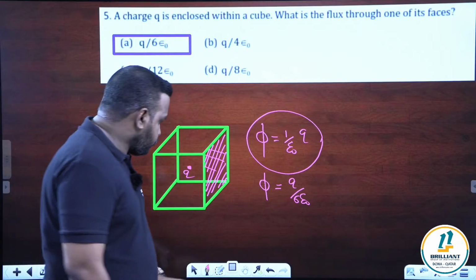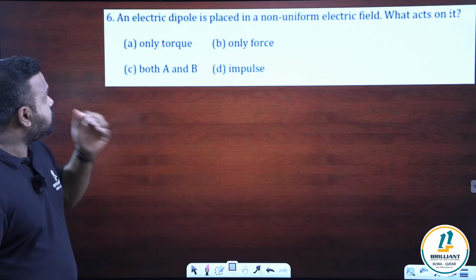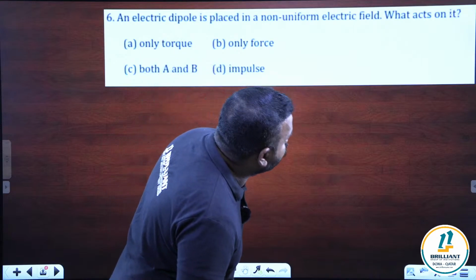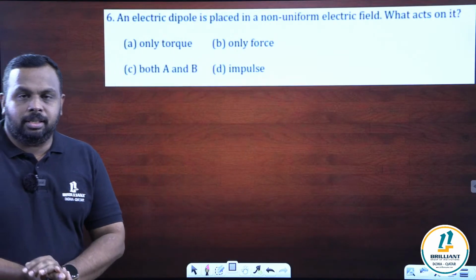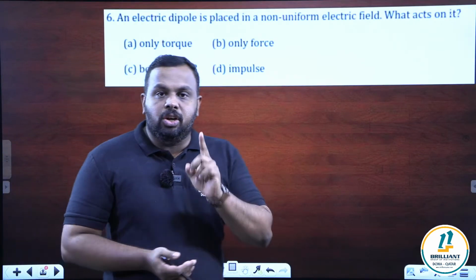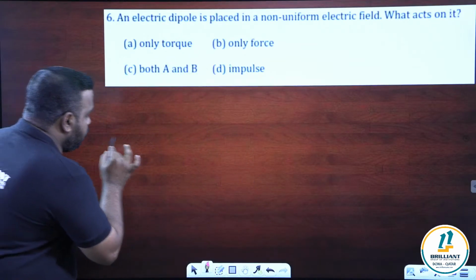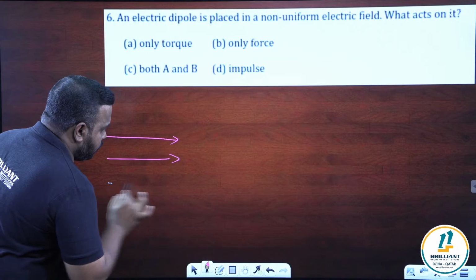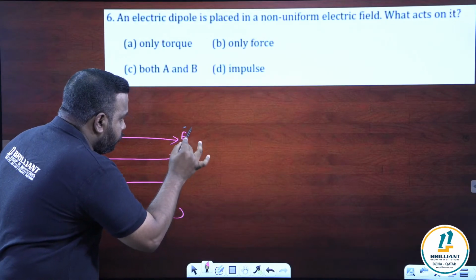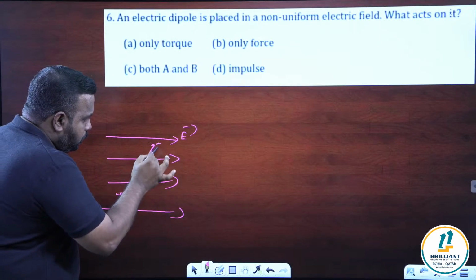It's clear, I think. So the next question is question number 6. An electric dipole is placed in a non-uniform electric field. What acts on it? Simple question, but repeating. My dear students, we studied that if a dipole is kept in a uniform electric field of intensity E, and we place a dipole in it, consisting of 2 charges minus Q and plus Q.